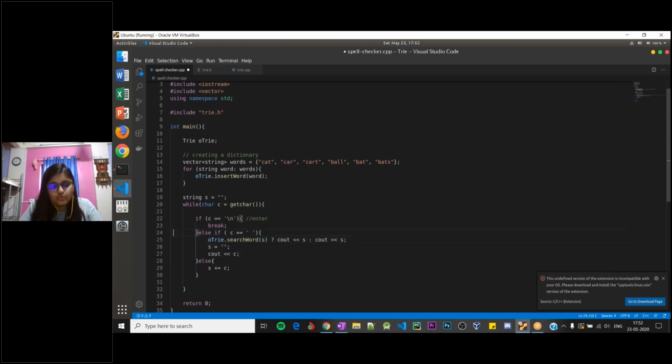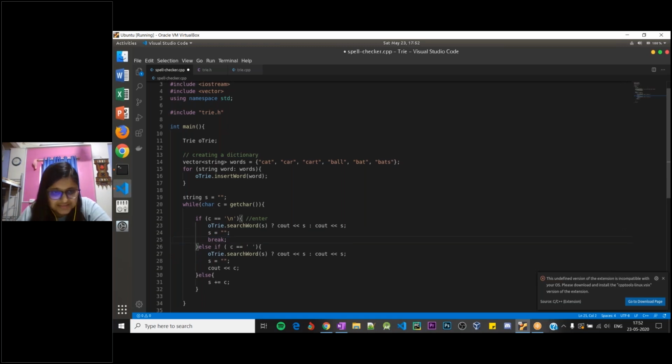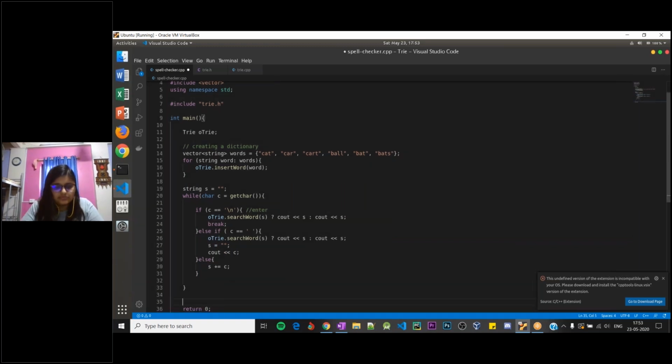We actually need to do a similar thing over here. We don't need to output \n, but for the enter key as well, before the enter key there is a word that we have inserted. So we need to search that word as well. If it is present, output it as is. But if it is not present, underline it and then output it. It doesn't matter if we reset the string S over here or not, because we are exiting our code. For sake, I'll just put a new line over here.